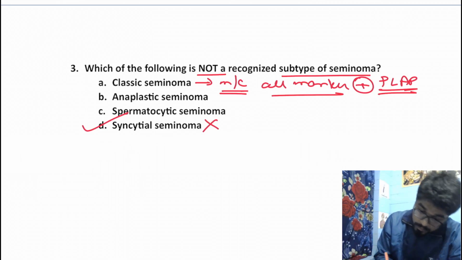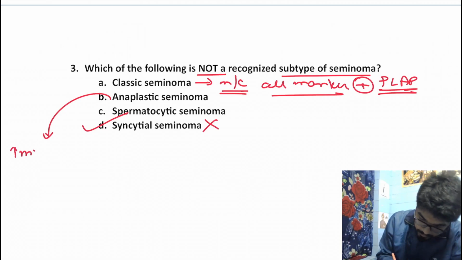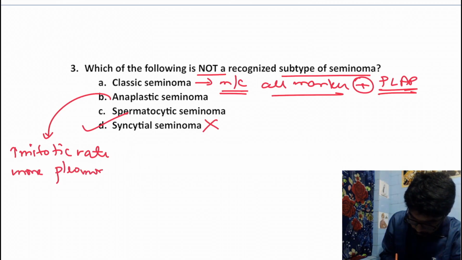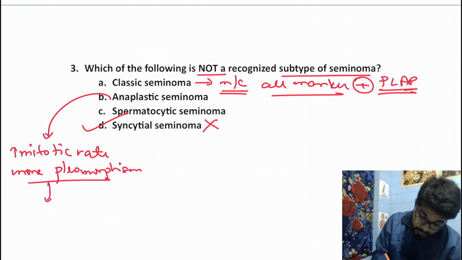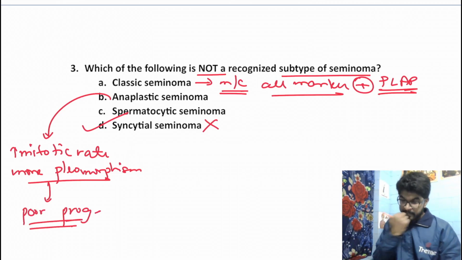If we look into the other two, anaplastic seminoma is characterized by high mitotic rate and more pleomorphism. As a result, it is associated with a poor prognosis as compared to classical seminoma.